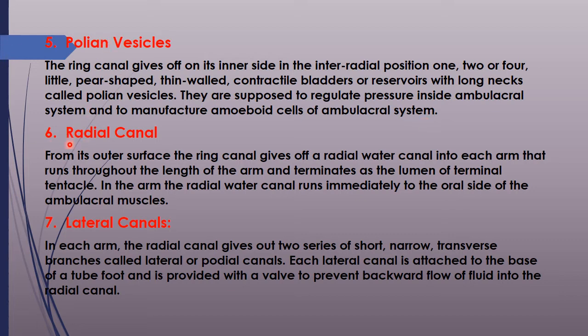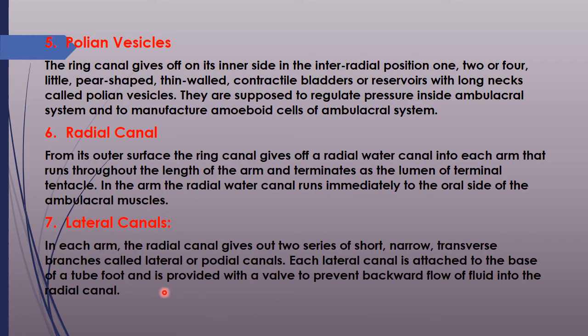The sixth component of the water vascular system, that is the radial canal. From the outer surface of the ring canal, a radial water canal is given off into each arm that runs throughout the length of the arm and terminates as the lumen of the terminal tentacle. In the arm, the radial canal runs immediately to the oral side of the umbilical muscles. So the radial canal penetrates into each and every arm.